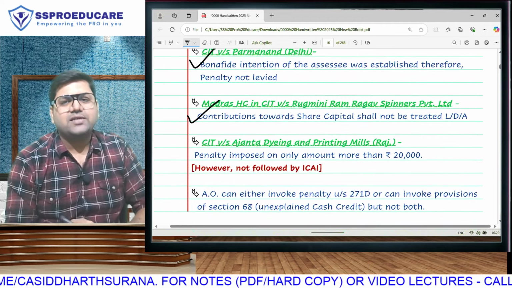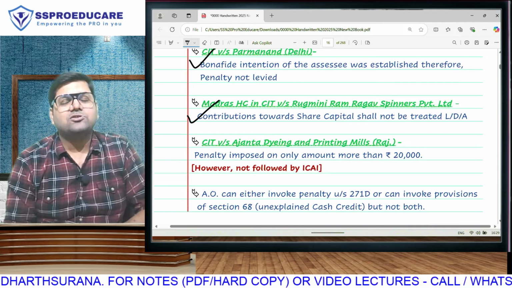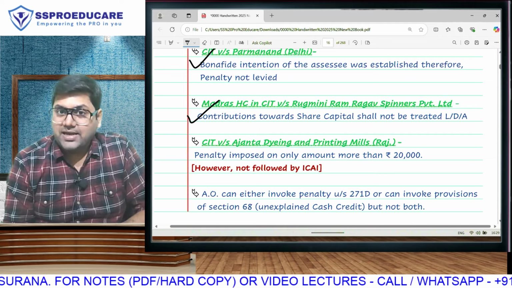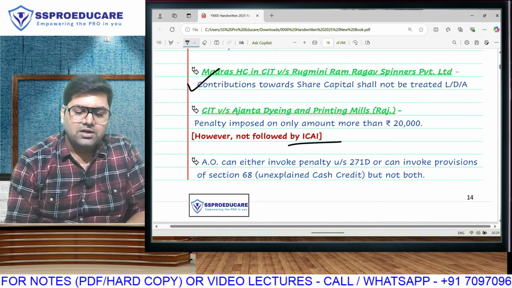There is one decision of the Rajasthan High Court, that penalty will be levied only on the excess over 20,000. For example, I take a cash loan of 25,000. The Rajasthan High Court says to levy a penalty of 5,000. But ICAI does not follow. ICAI levies 100%, that means a 25,000 penalty.